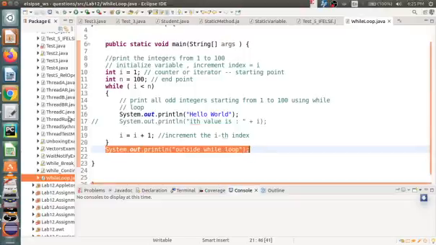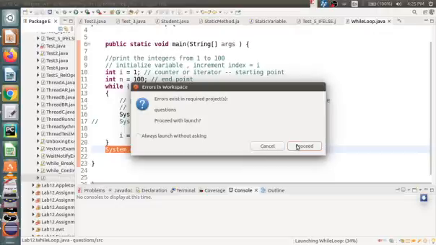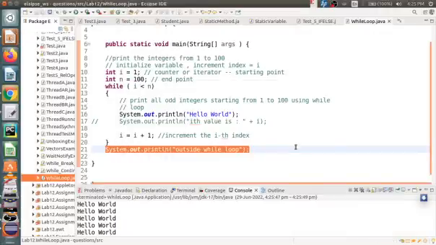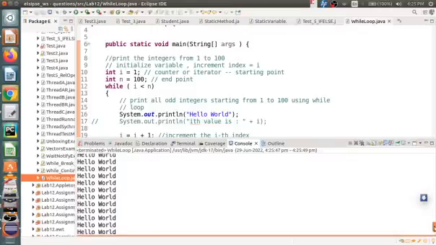So let us run this first. Okay, so you can see here it prints hello world 100 times, then finally it will print the outside value.